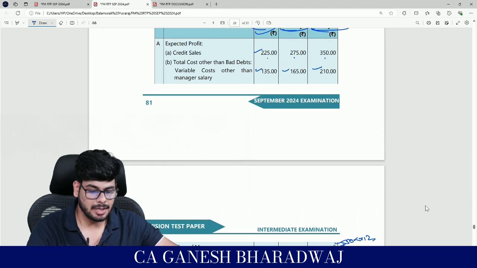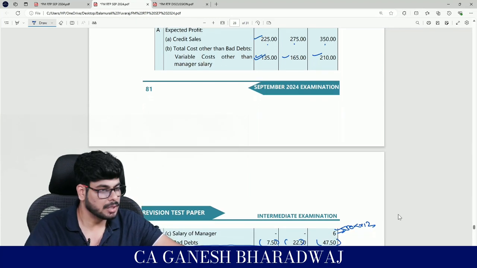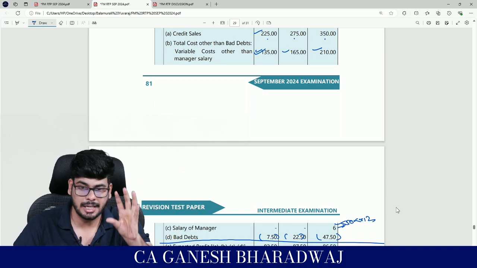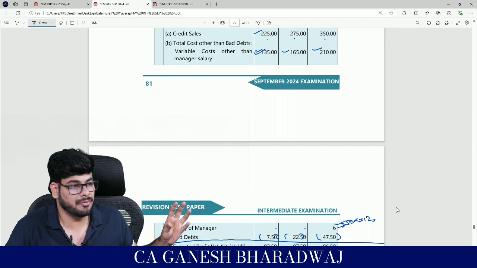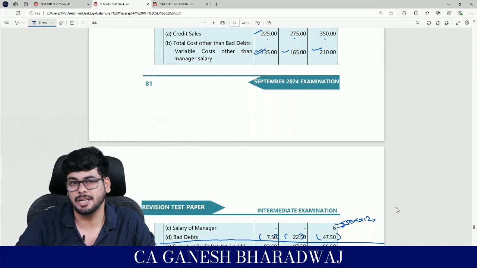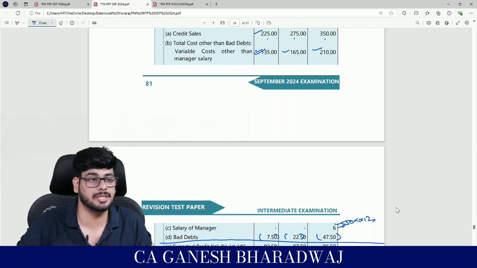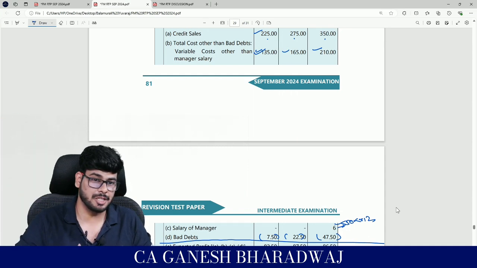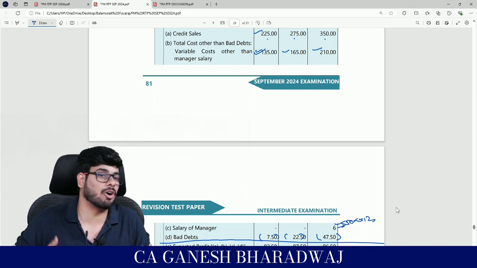Now I need to know, look, under each of the policies, the amount that gets blocked is different, right? Which means the funding of working capital is different in each of these alternatives because of my credit policy. So to the extent of the funding that I bring into the business, there is a cost associated to that. So the cost of the funding that I bring in here should also be considered for the purpose of evaluating the policy, because if I am increasing the credit period, which means more amount gets blocked, which means more funding is required, which means on that incremental amount also there is an extra cost associated to it.